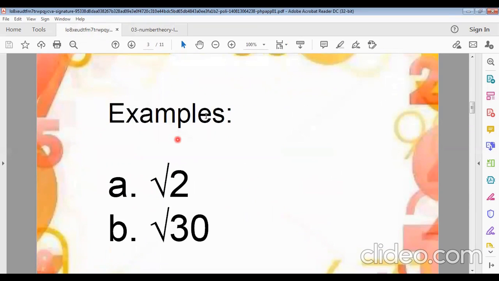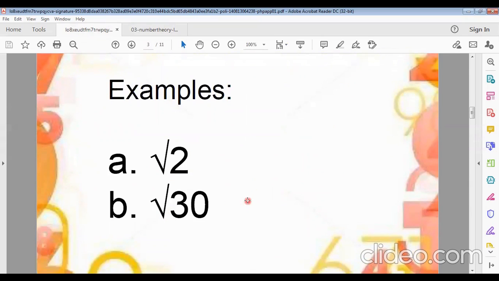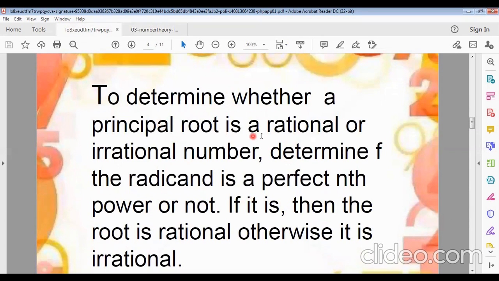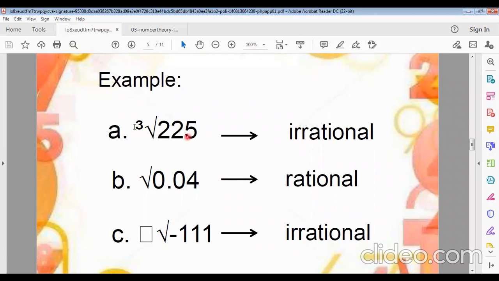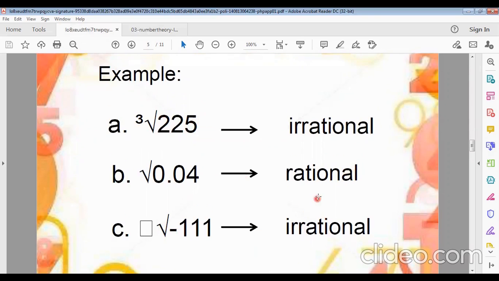Examples of irrational numbers: root over 2, root over 30, etc. To determine whether a principal root is a rational or irrational number, we have to determine whether the radicand is a perfect power or not. If it is, then the root is rational, otherwise irrational. That means this is an irrational number, and this is a rational number because it can be represented as p by q. Remember it. But it cannot be represented as p by q, where q is greater than 0 and p and q have no common divisors. So this is irrational, and this is rational, and this also is irrational.